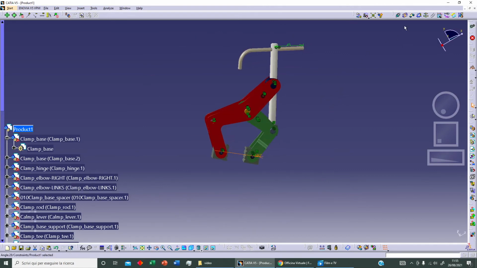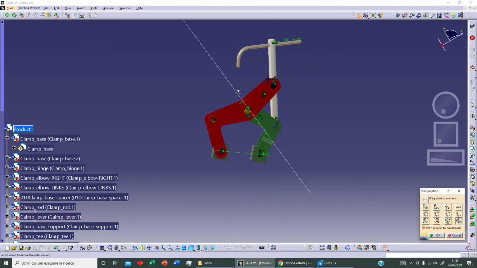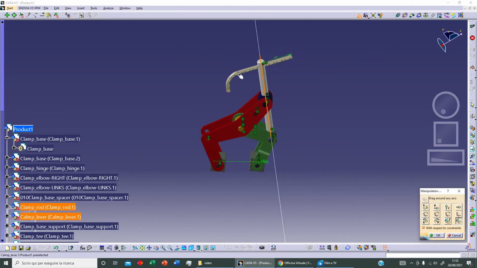Now we can check our element. For example, we can manipulate, we can move along this direction, and as you can see here, we've got this parallel condition between these two different elements. Perfect. Okay. Very well. Now let's select, for example, this element, and let's select this. As you can see here, we can rotate our assembly design in this way. Okay, perfect. And let's click on OK.